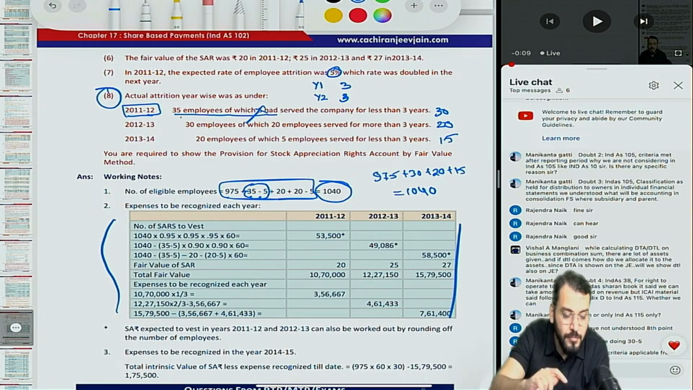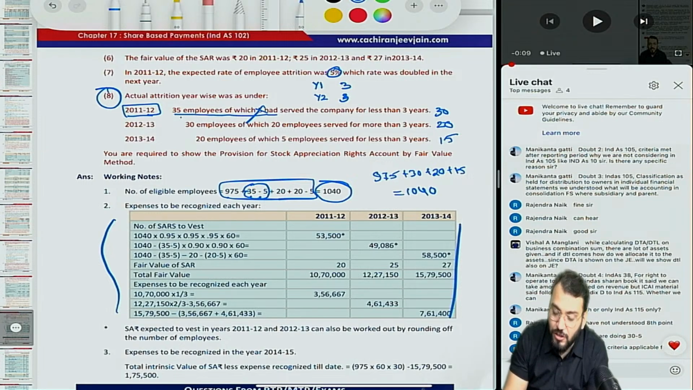Correct? Manikanta, whether your doubt number 3 is over, I am coming back to doubt number 2. Whether your doubt number 3 is over?